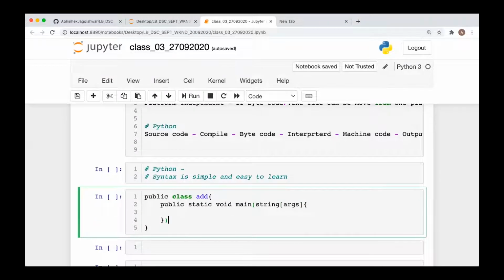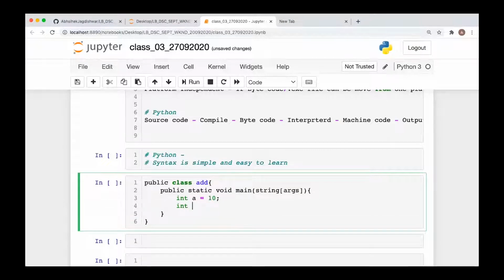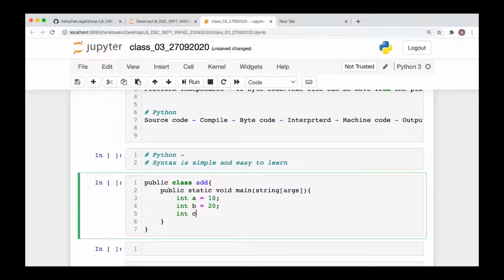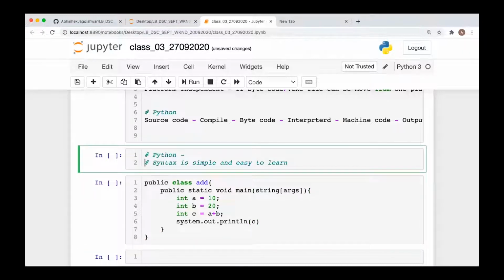Next, okay, this is the sample Java code to add two numbers.